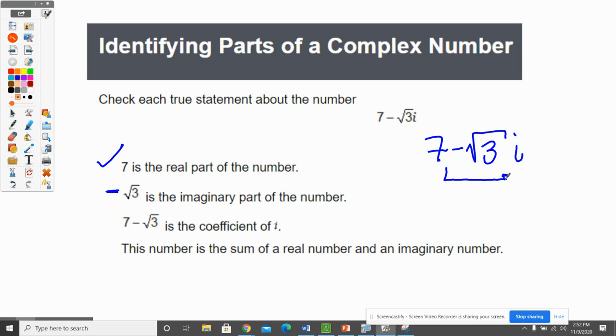Do we call 7 minus root 3 the coefficient? No, it's not like a variable. We're not going to call it the coefficient. Coefficients usually just have variables that go with it. And is that number the sum of a real number and an imaginary number? Kind of. The kids this morning wanted to call it a difference instead. So if you get hung up on that word, that's fine. But sum and difference is used interchangeably a lot if you're just adding a negative. So we'll go ahead and call it a sum of a real number and an imaginary number.